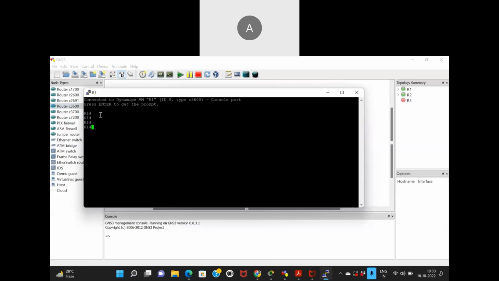before you advertise the network, you should do this: debug IP OSPF adjacencies. Try this, so all adjacency related things will be shown to you over here.